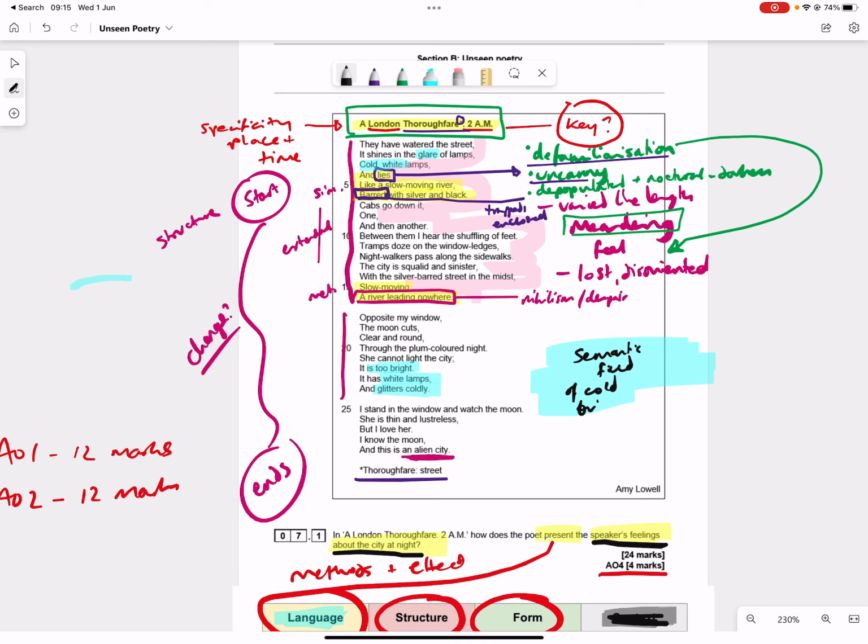And this cold brightness is making the speaker feel uncomfortable. You know, the adverb there, coldly, glitters coldly seems to be, again, slightly paradoxical, oxymoronic. Too bright, the intensifier too, suggesting a problem. Glare, suggesting that there's something negative about this.